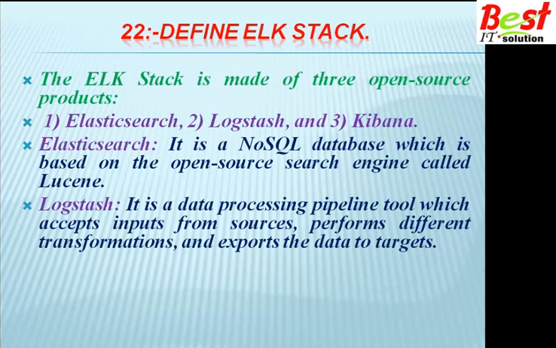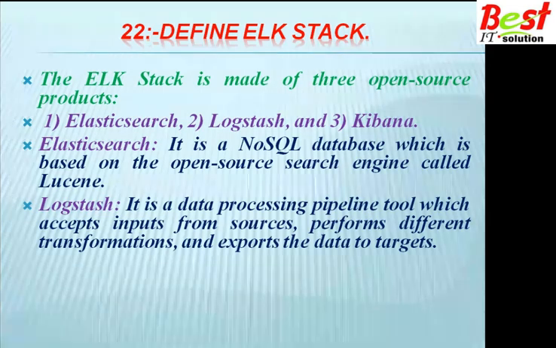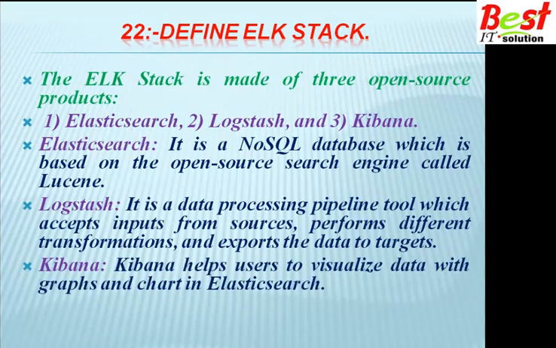And Kibana helps users to visualize data with graphs and charts in Elasticsearch. This is the monitoring tool.